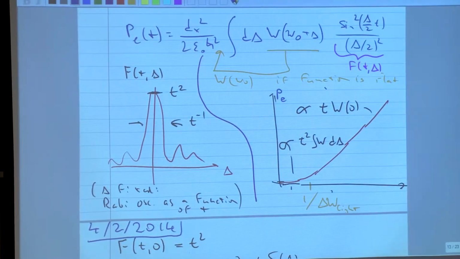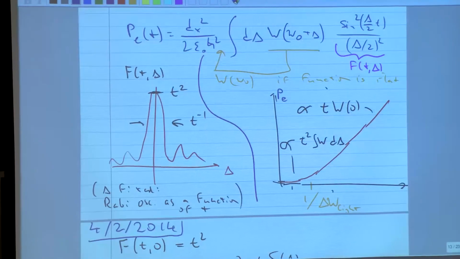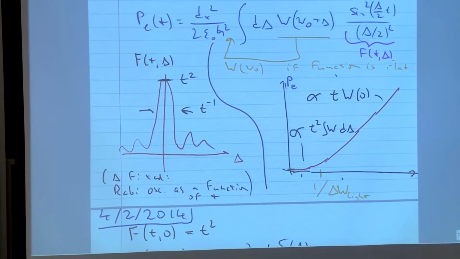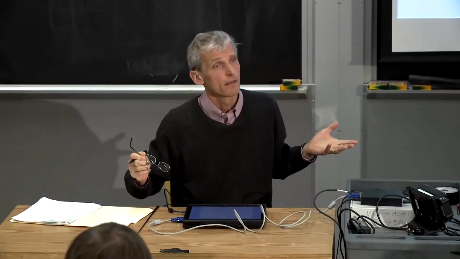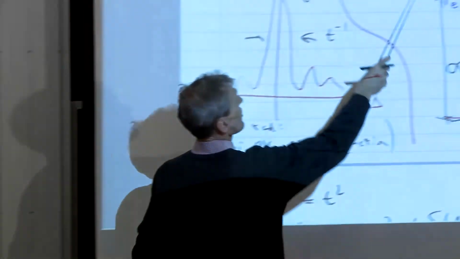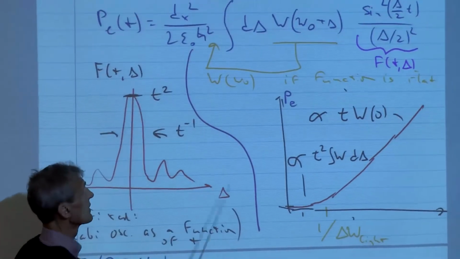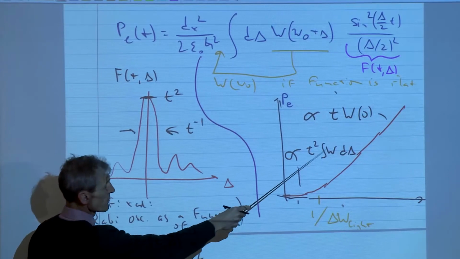Any questions about that? Yes? So what sets the bandwidth here? Because we assume this narrowness arises just because of the short time. I mean, use an LED which has a few nanometer bandwidth, use sunlight which has a few hundred nanometer bandwidth, whatever your light source is. At this point it's a general discussion, and I'm not going beyond the two limiting cases here. Of course, if you have a complicated spectral distribution, you're on your own to solve this integral. But at short times, we have this behavior.